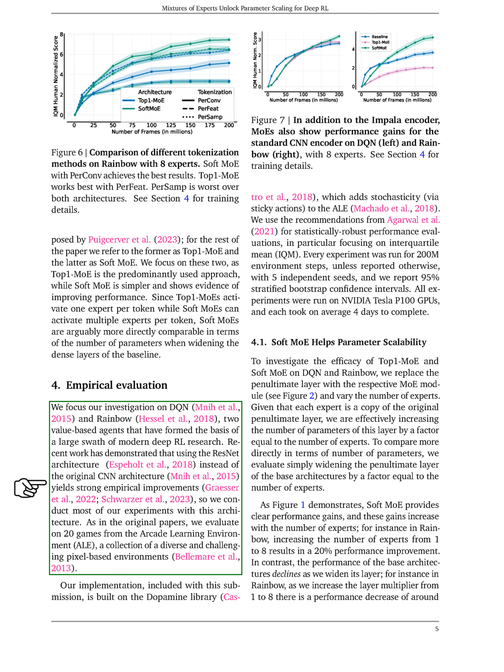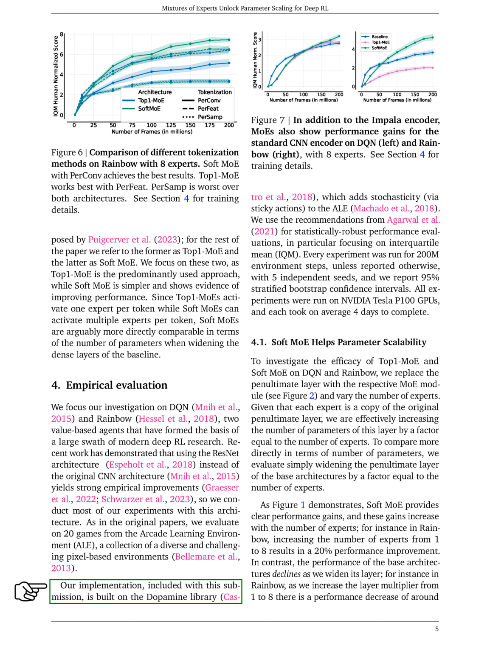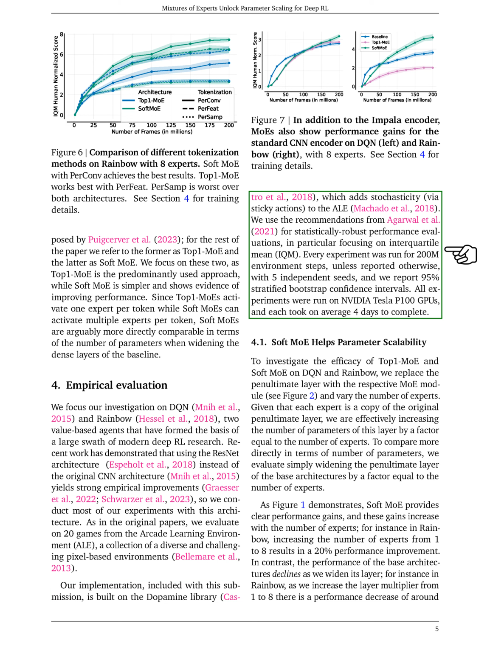Following the methodology of the original papers, we assess the performance on 20 games from the Arcade Learning Environment, ALE, which is known for its diverse and challenging pixel-based environments. Our experiments are carried out using the Dopamine library, which introduces stochasticity to the ALE through sticky actions. We adhere to recommended practices for statistically robust performance evaluations, particularly focusing on the interquartile mean, IQM.